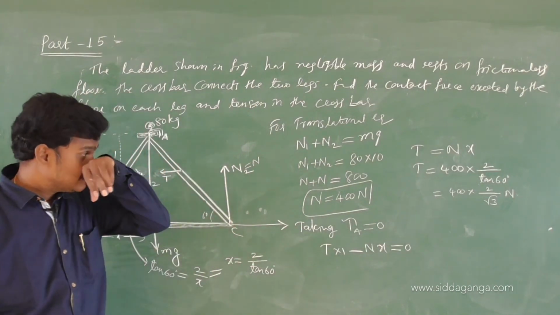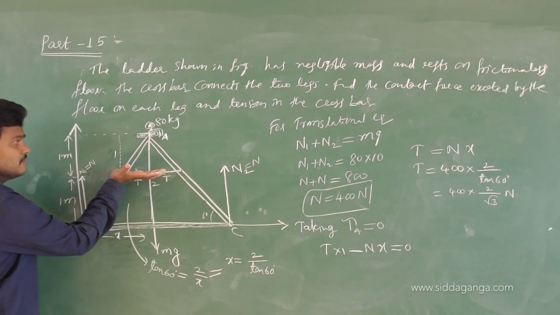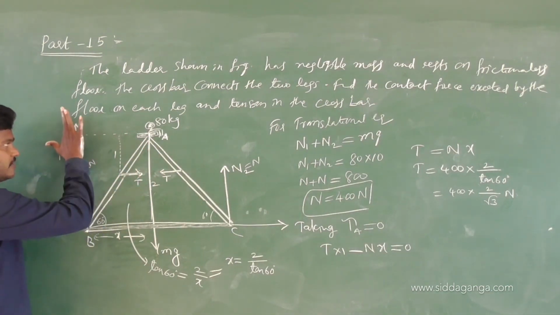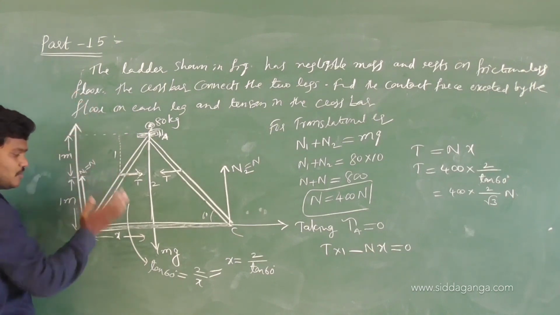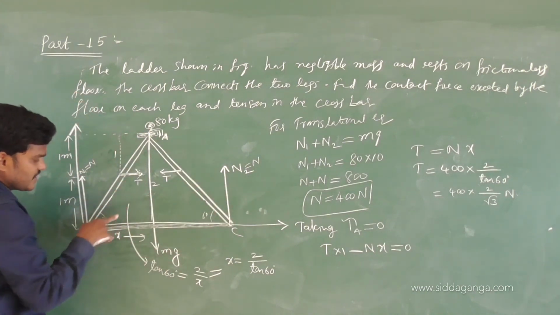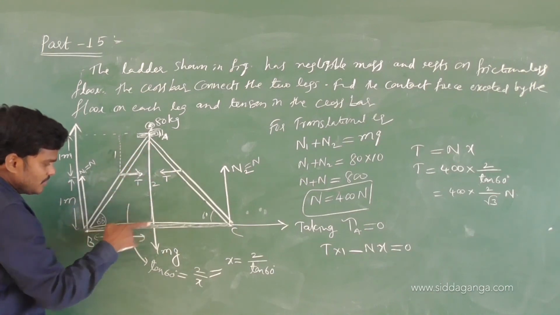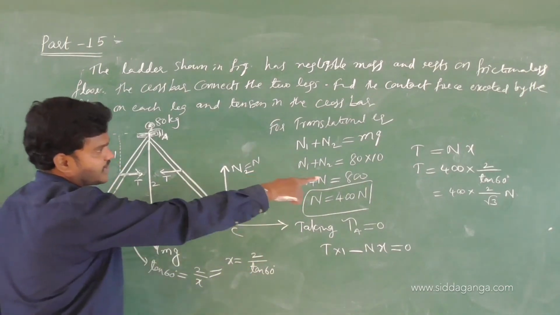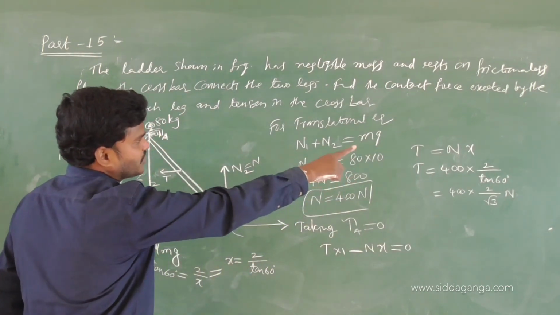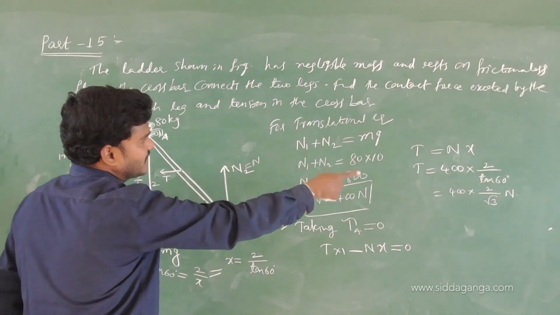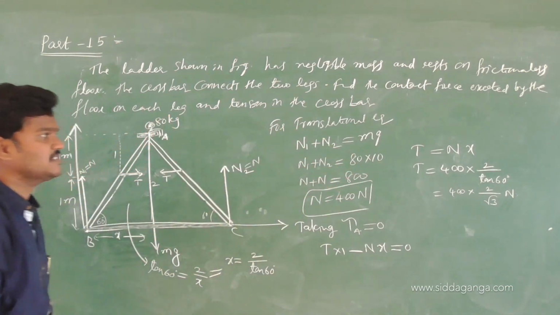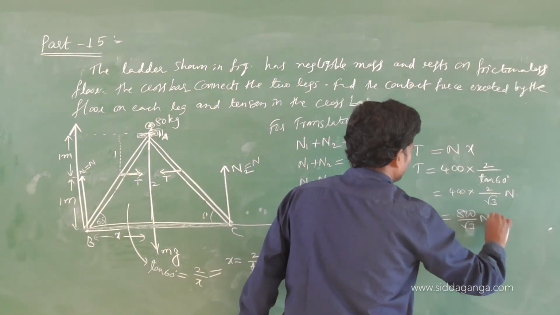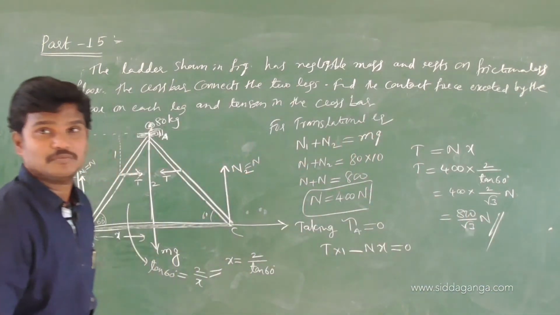So see here, the tension torque about A is T into 1, and this N will create a clockwise torque, N into X. X I calculated from this diagram. Tan 60 is equal to 2 by X, so X is equal to 2 by tan 60. Then T is equal to N X. N value is 400, times 2 by tan 60, which is 2 by root 3. So the answer is 800 by root 3 Newton. So this is the problem.